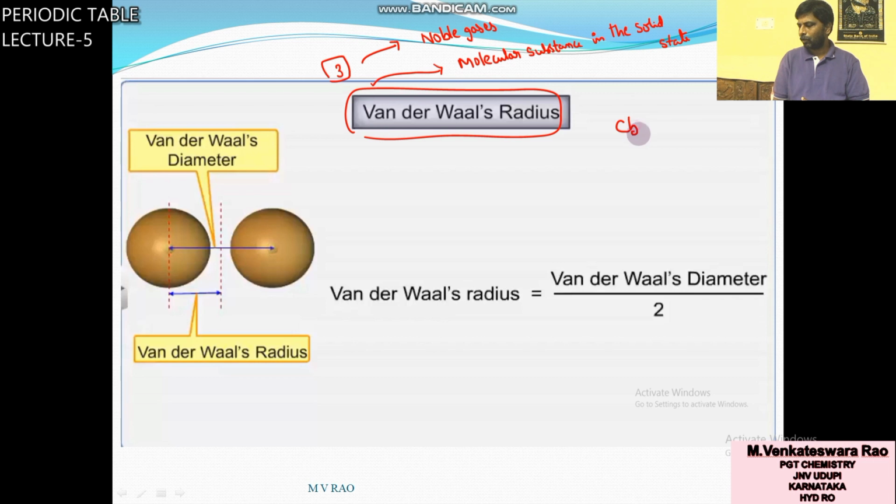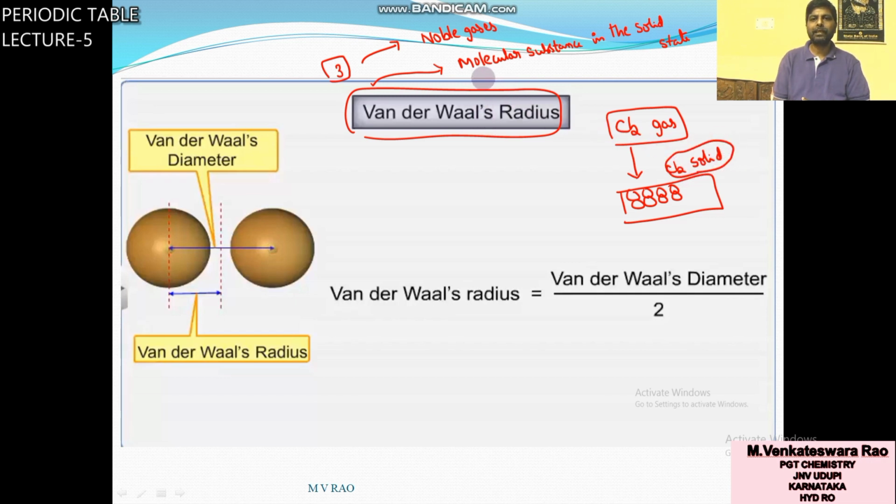That means chlorine is a gas. When this chlorine is cooled, you will get chlorine in the solid state. This type of substance is called a molecular solid, molecular substances in the solid state.